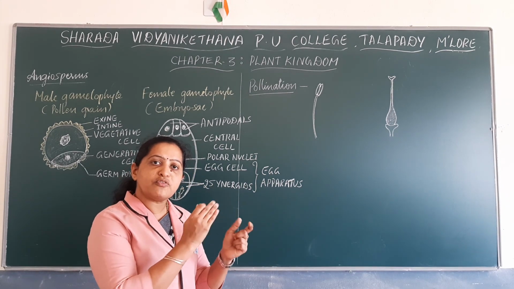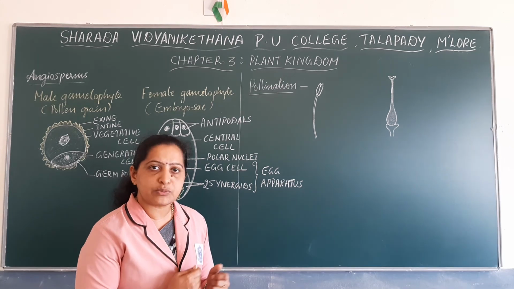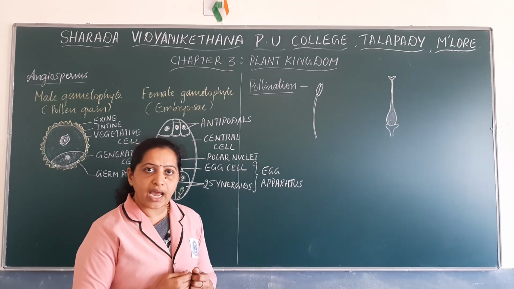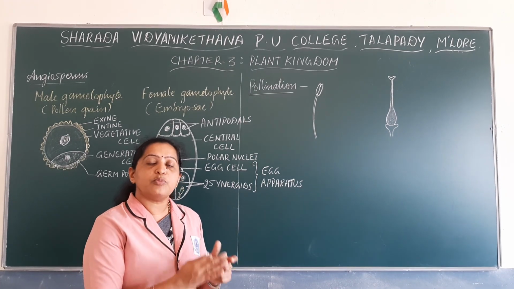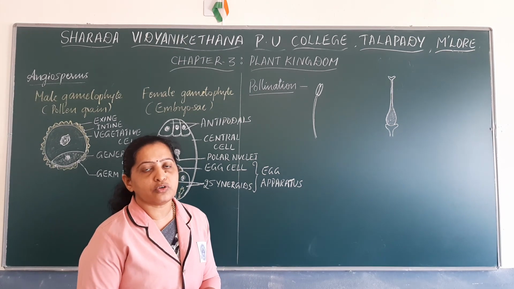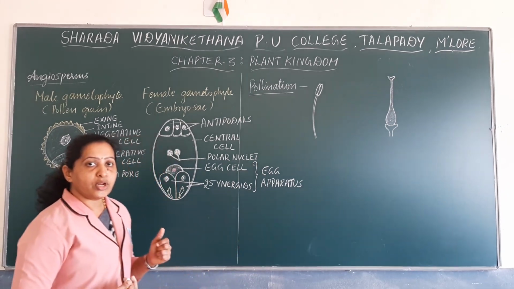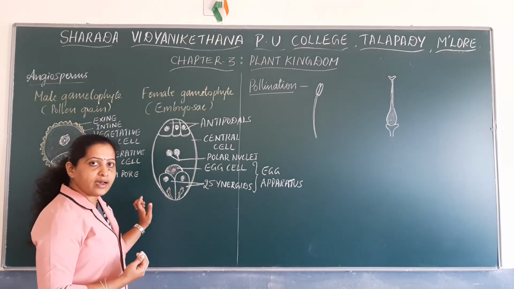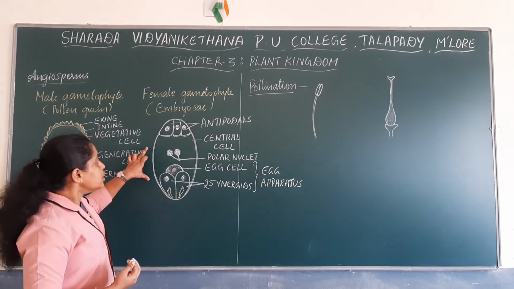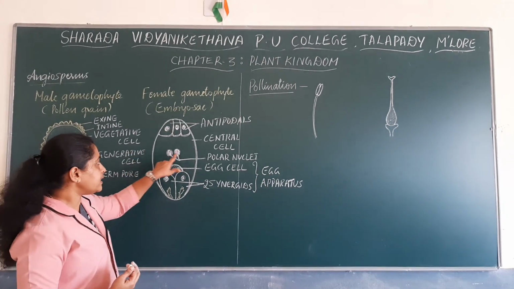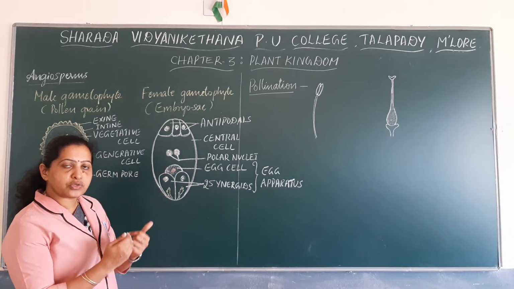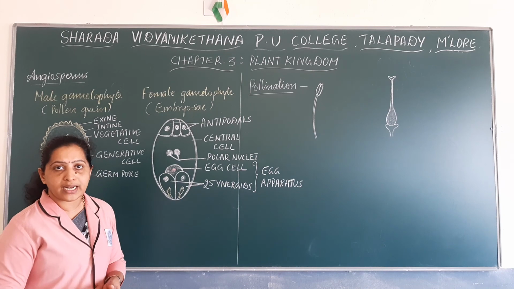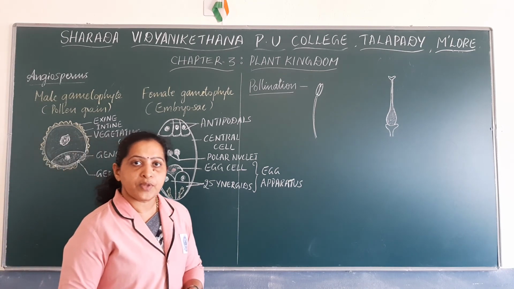Because of meiotic division, megaspores are formed. Megaspores are haploid. The haploid megaspore then undergoes division to form the haploid embryo sac. All the cells present in the female gametophyte are haploid. So the polar nuclei, which are haploid, fuse together to form a diploid nucleus called the secondary nucleus.